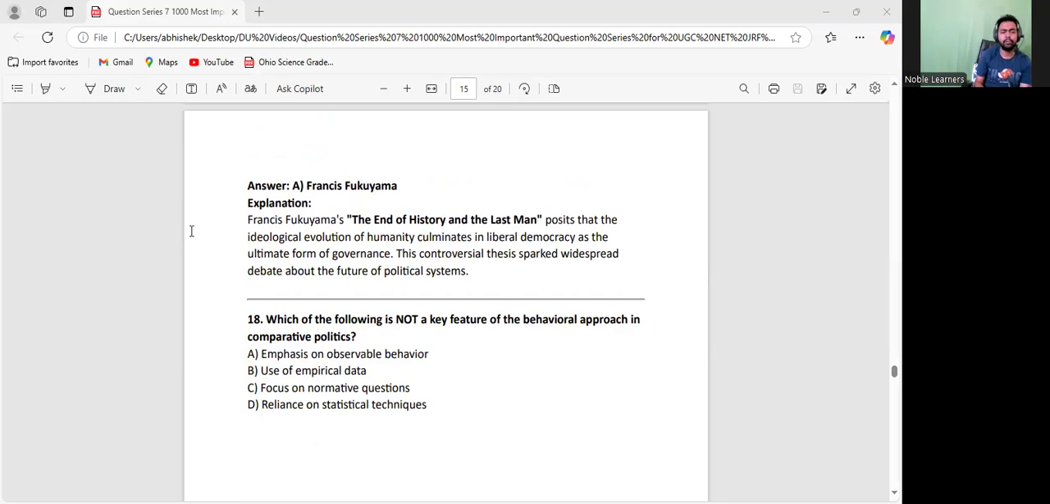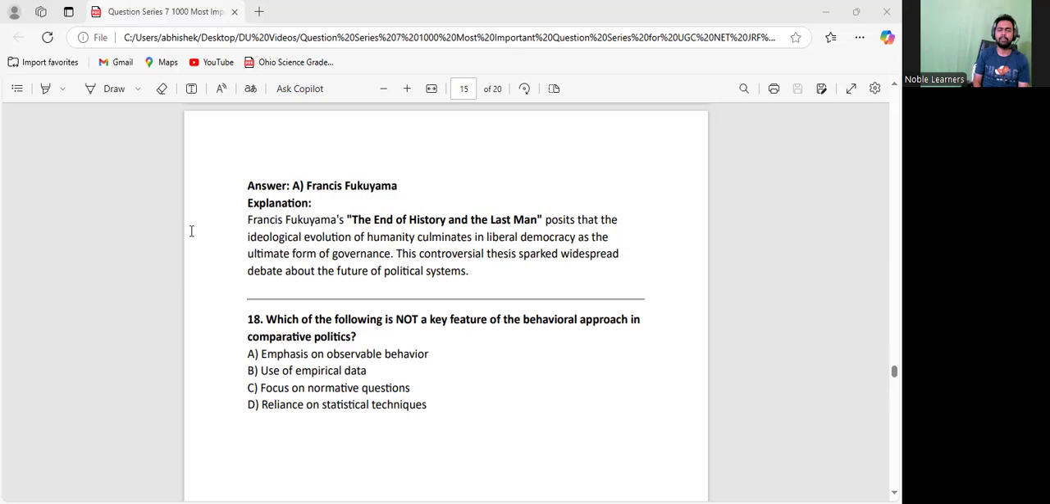Which one of the following is not a key feature of the behavioral approach in comparative politics? First of all, the behavioral approach was trying to make political science a pure science. So it was talking about empirical approaches. It was talking about observation, experiments, and all. It was not talking about values. Remember my point. Therefore, it never focused on the normative question of what should be done. It was just talking about what is. It was just a descriptive approach rather than a prescriptive approach, which is equally needed in political science.